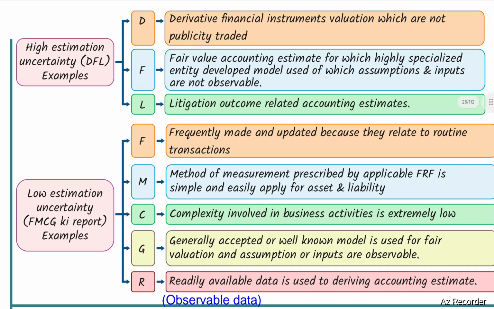Next, high estimation uncertainty examples. Hint is DFL. D. Derivative financial instruments valuation, which are not publicly traded. F. Fair value accounting estimates, for which highly specialized entity developed model is used, of which assumptions and inputs are not observable. L. Litigation outcome related to accounting estimates.